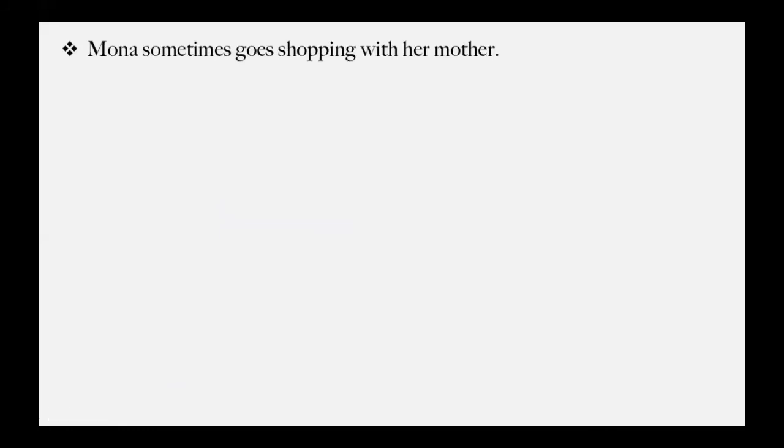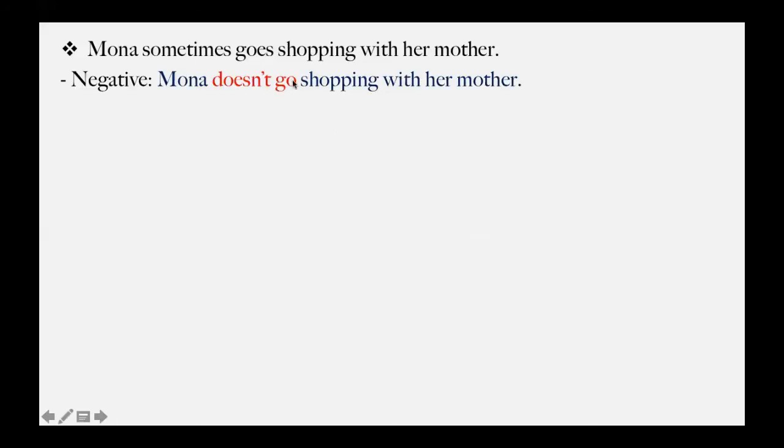Okay, let's move to another sentence which we have she. Mona sometimes goes shopping with her mother. So let's see if you want to change it to negative. How should we do it? Negative, of course, I put Mona as it is. I'll not change Mona to Sarah, of course, or to Ali. No, I'll put Mona as it is.